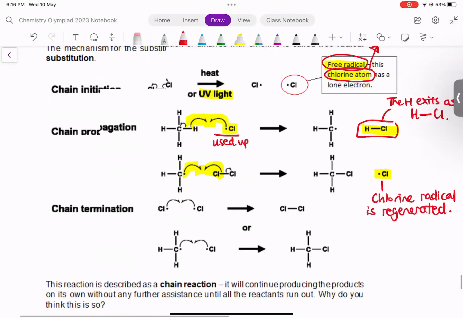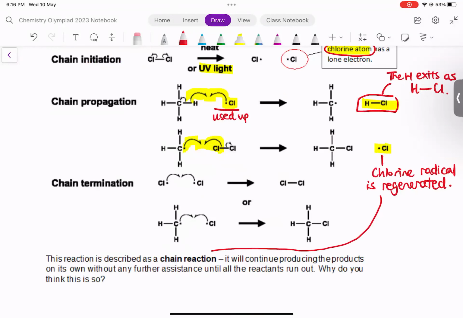And that's why we say it's a chain reaction. One chlorine atom is used up, but the second step produces and regenerates another chlorine atom. So this reaction can go on and on and on and on. It will continue producing products on its own without further assistance until every reactant, the alkane, the chlorine, has run out. Why is that so? Because the chlorine radical is always being regenerated. All right. So this is what we call a chain reaction.